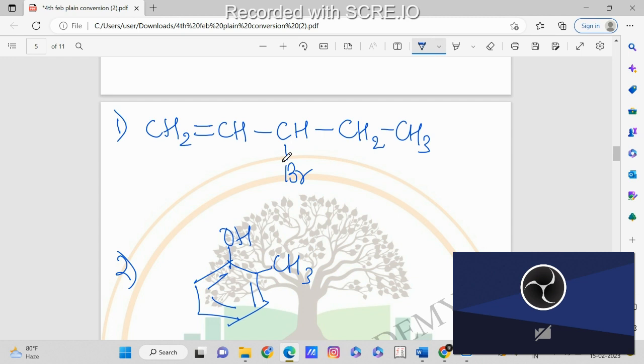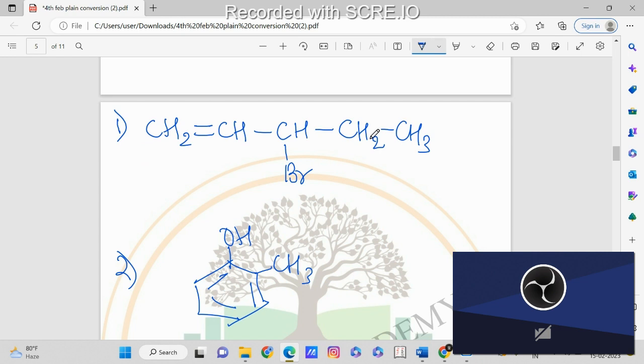Okay, while numbering, what comes to your mind is to which group we should give the priority. According to priority we do the numbering. So we are having here CH2, CH2 and CH3, all in the straight chain. But what differs here is the double bond, which is there at this carbon. So we can do the numbering from this side or this side. But we can do the numbering from the left side, because when you are numbering from the left side, the lowest number, that is one, will come at the carbon which is having the double bond.